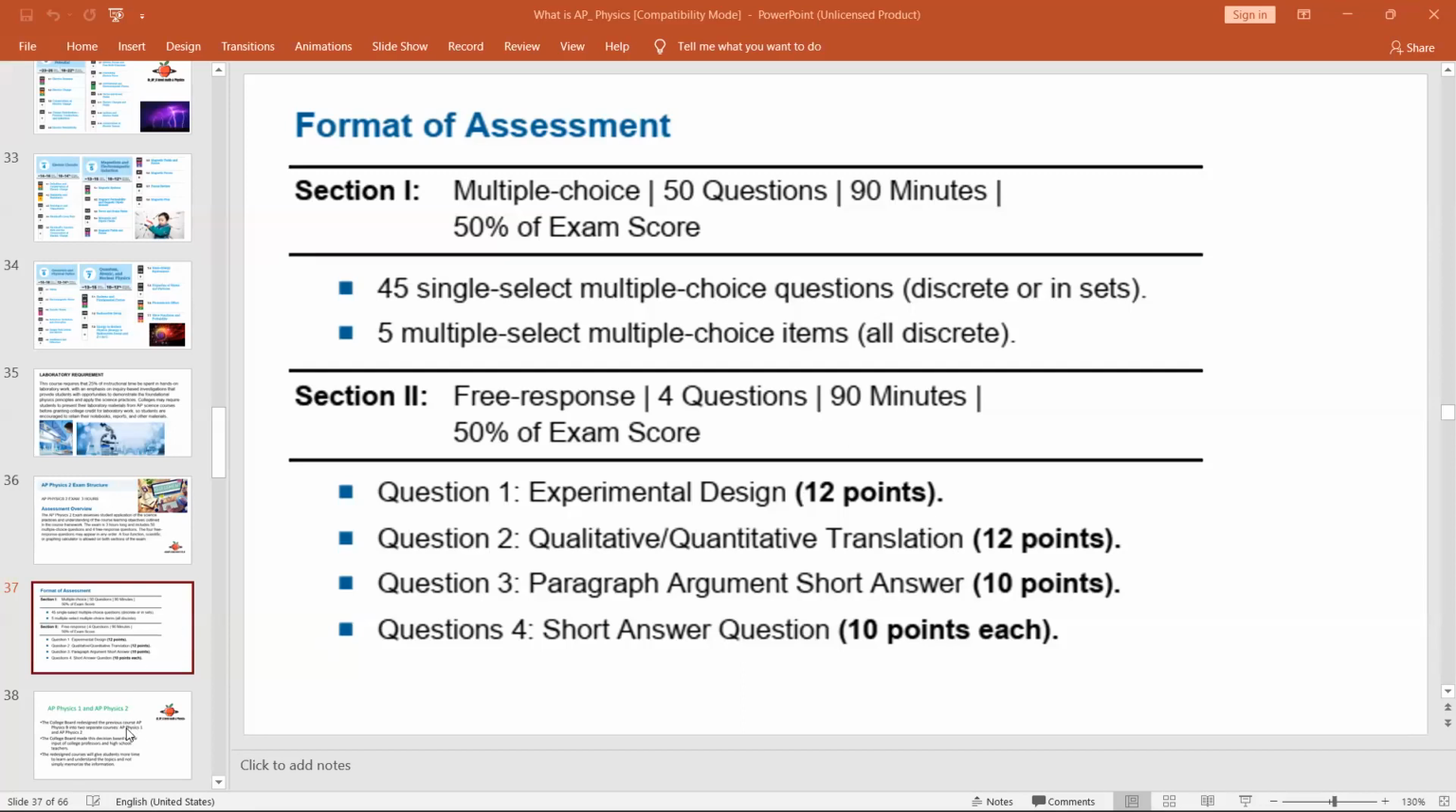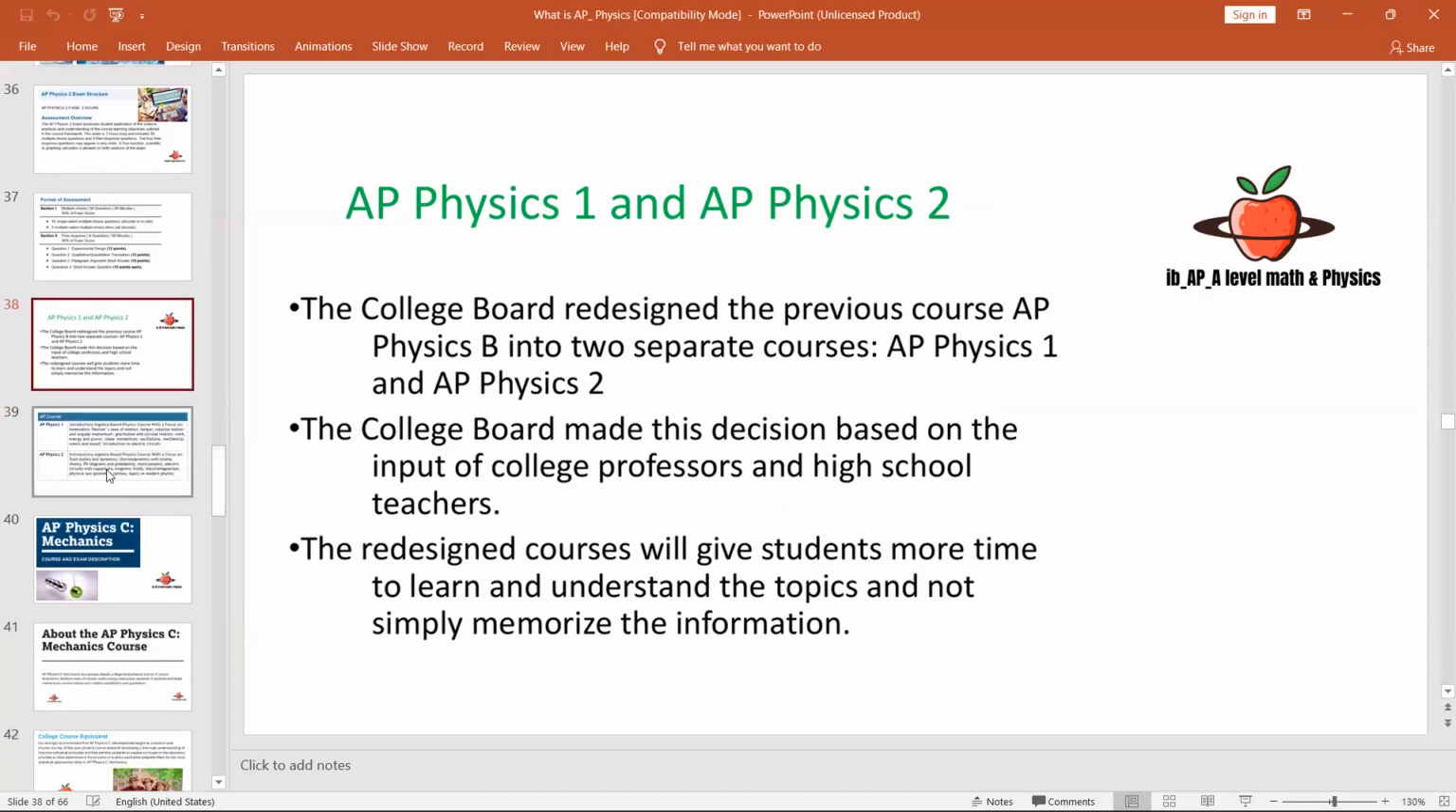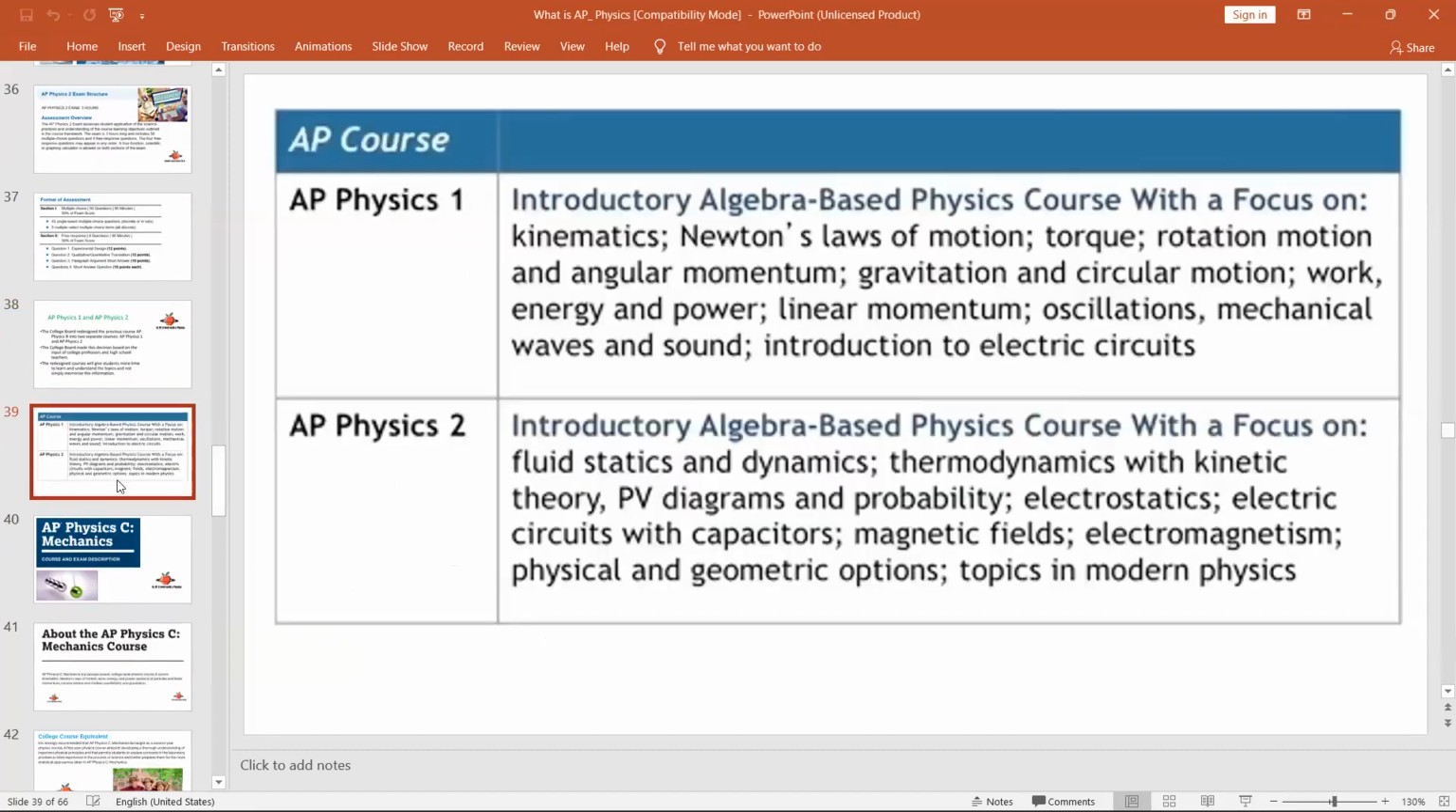Okay, let's move on. So AP Physics 1, this is just to differentiate between AP Physics 1 and AP Physics 2. It's not important. Here also AP Physics 1 is an algebra-based course. AP Physics 2 is also an algebra-based course. AP Physics 2 will be applicable only to those who complete AP Physics 1 or have a college teacher's recommendation, then only AP Physics 2 will be given, otherwise not.